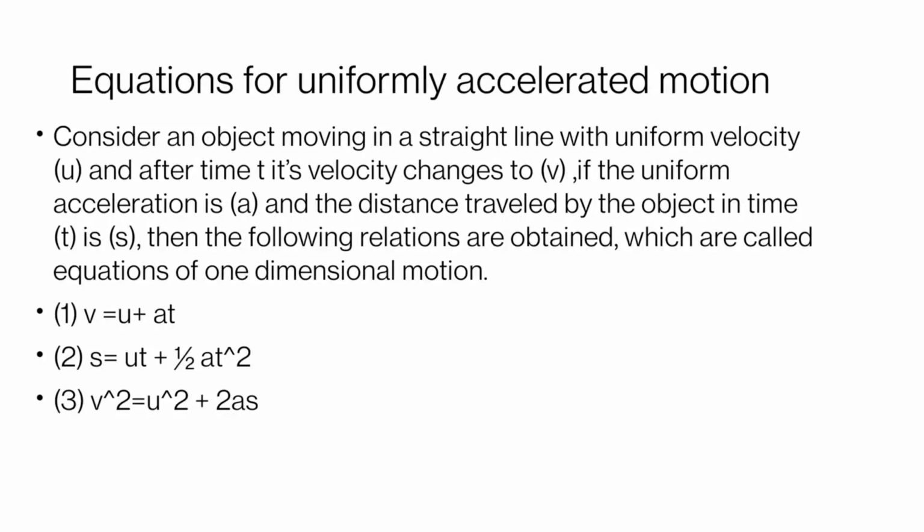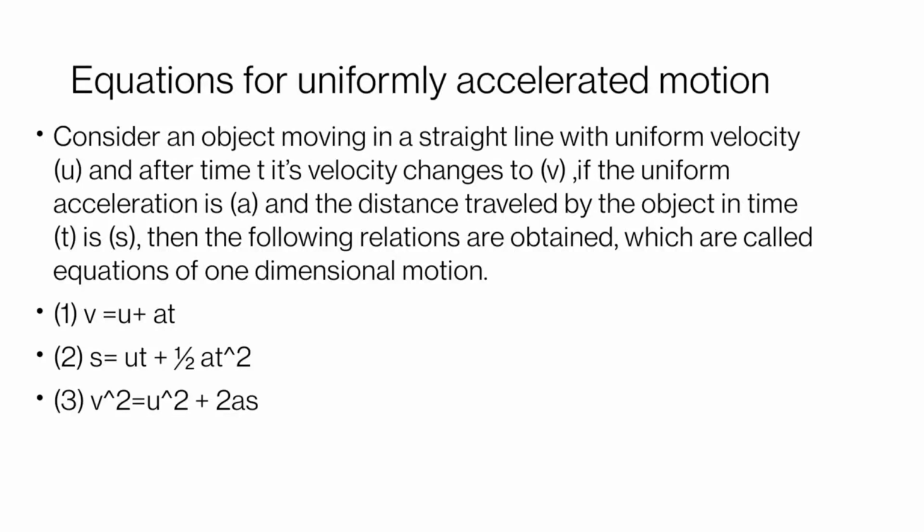If the uniform acceleration is a and the distance traveled by the object in time t is s, then the following relations are obtained, which are called equations of one-dimensional motion. Our first equation is v, final velocity, is equal to u, initial velocity, plus at. So our first equation is v = u + at.